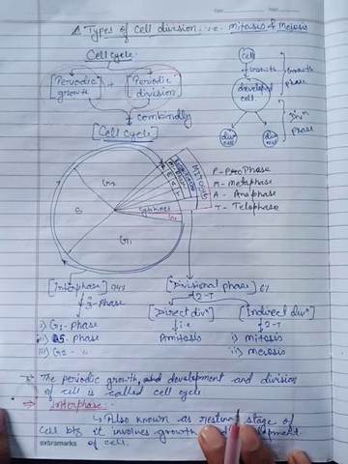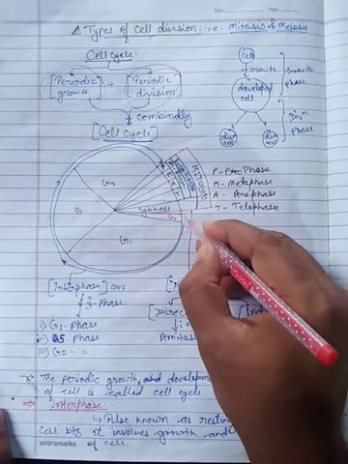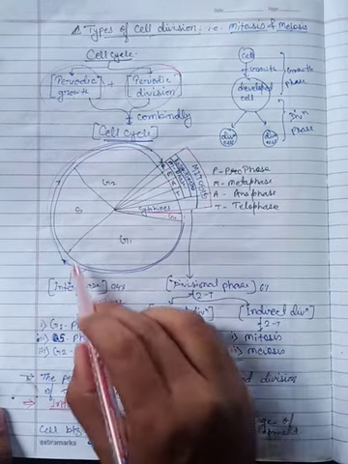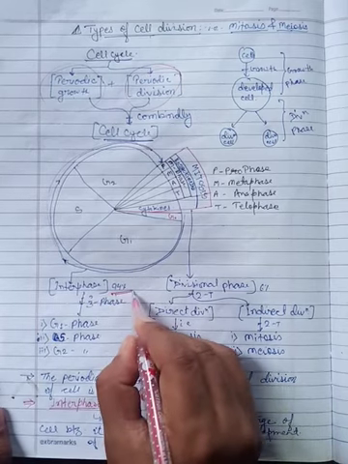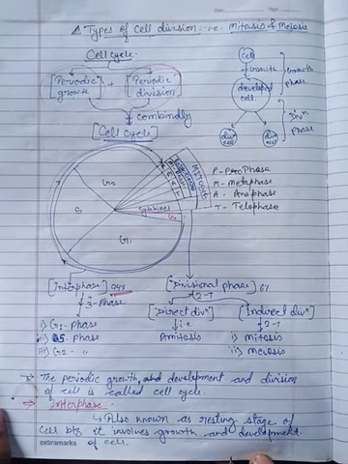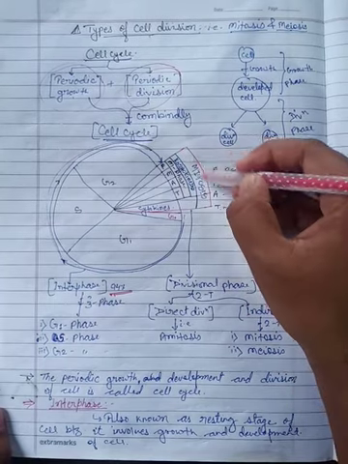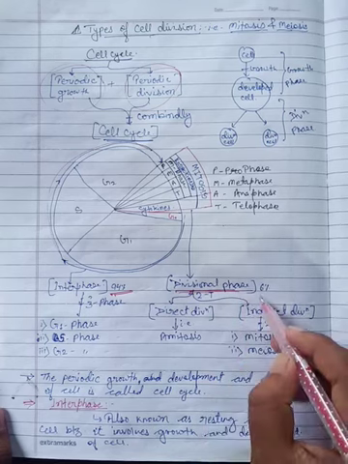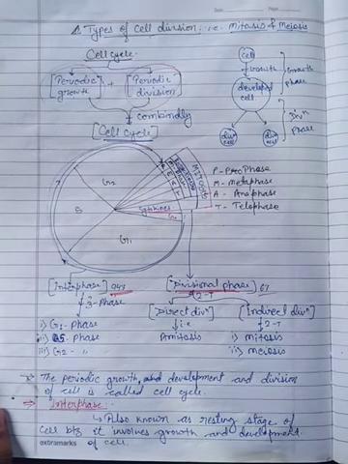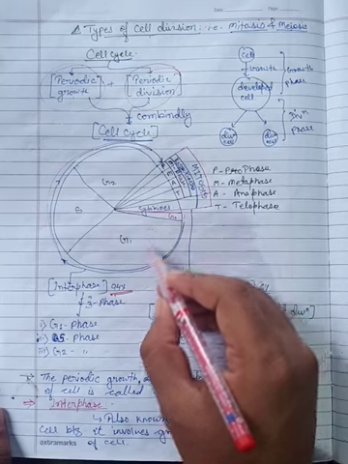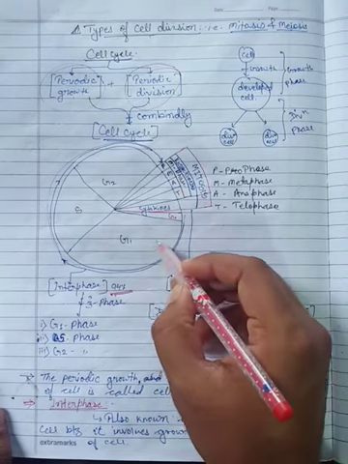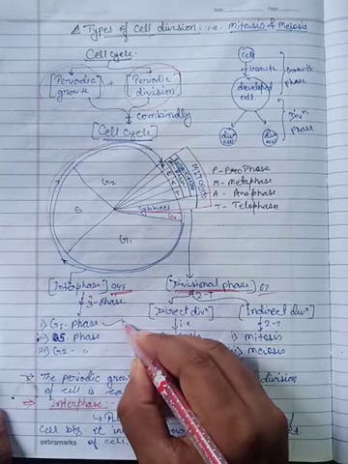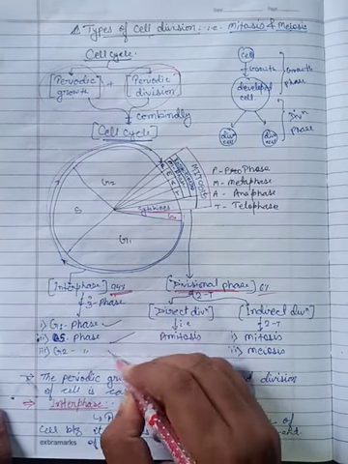The first one is interphase. You can see here it is the longest phase. It is interphase, which is almost 94% of the total cell cycle. Look at this point. It is the divisional phase, which is 6% of the total. In the interphase, three phases are formed together: the G1 phase, S phase and G2 phase.